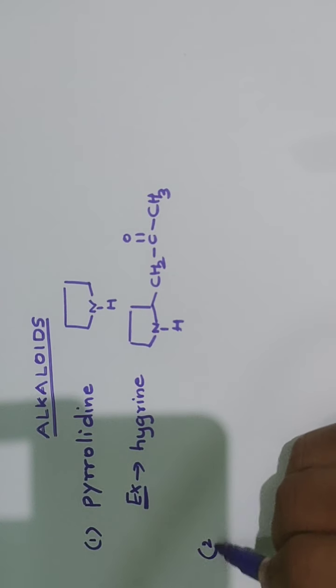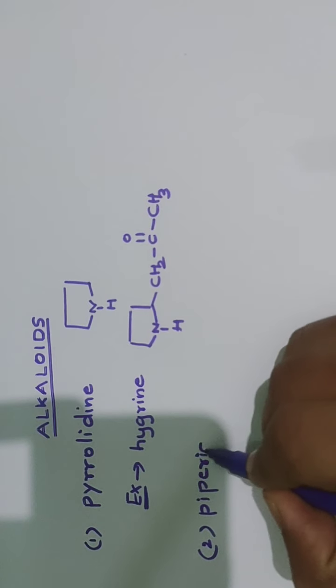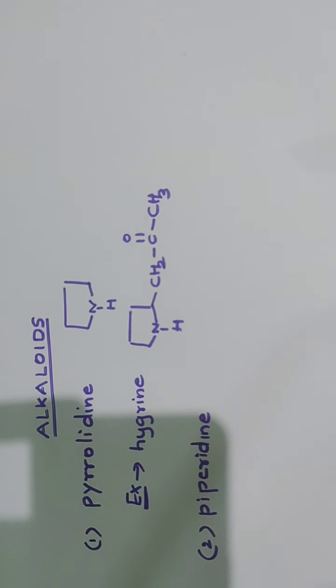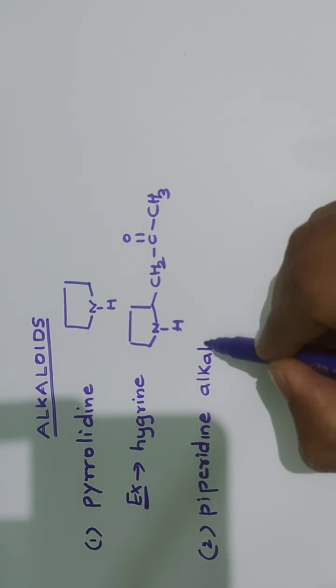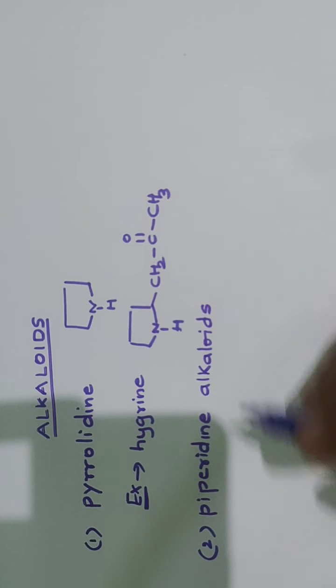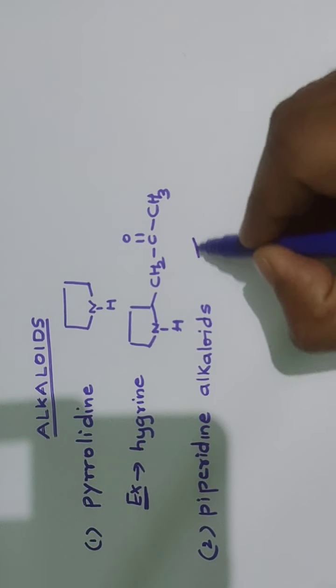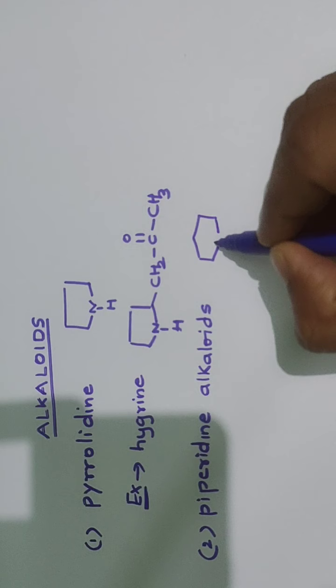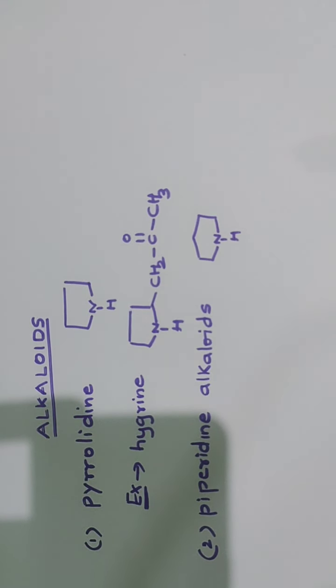Another class of alkaloids are called piperidine alkaloids. These piperidine alkaloids contain piperidine heterocyclic ring. Okay, this is piperidine. So the alkaloids containing this ring system are referred to as piperidine alkaloids.